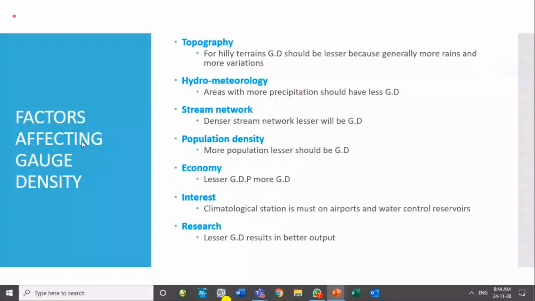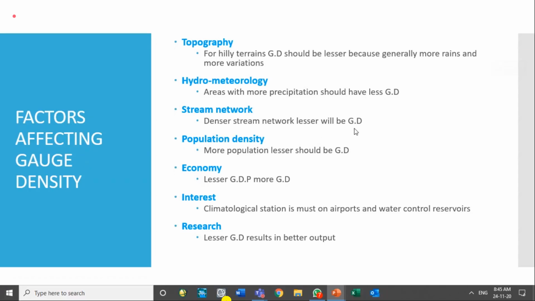Actual gauge density at a place is affected by all these parameters. As we have already seen, the economy of the country plays an important role. They can afford it, so that is one of the factors. Second thing is topography. We have seen that if mountainous area is there, then more gauges should be there. How is the meteorological condition? If more rainfall is there, usually gauge density should be more, so that we can better measure the rainfall or snowfall.